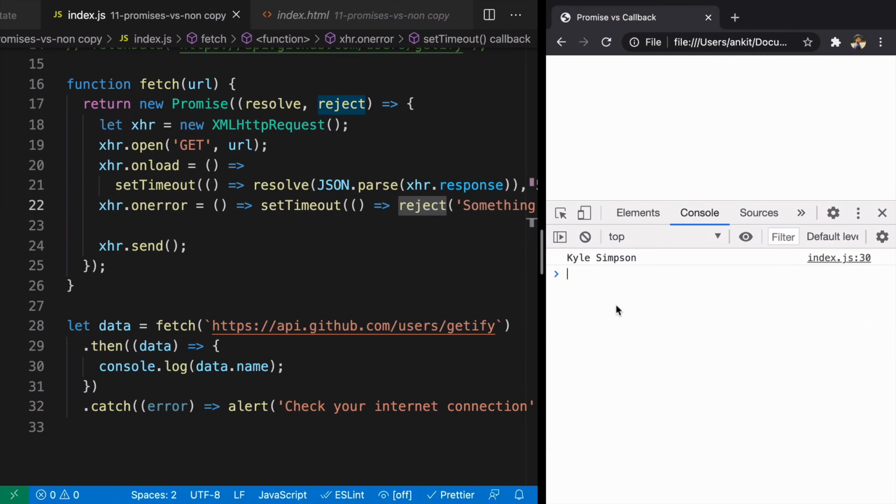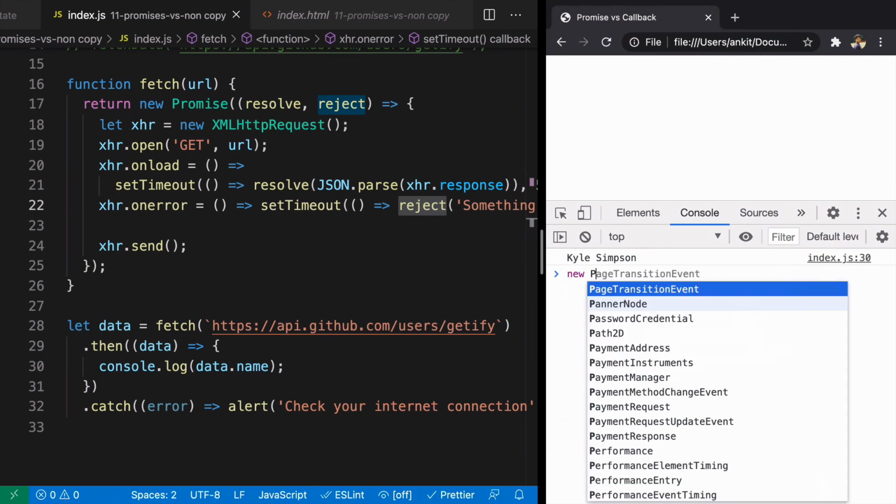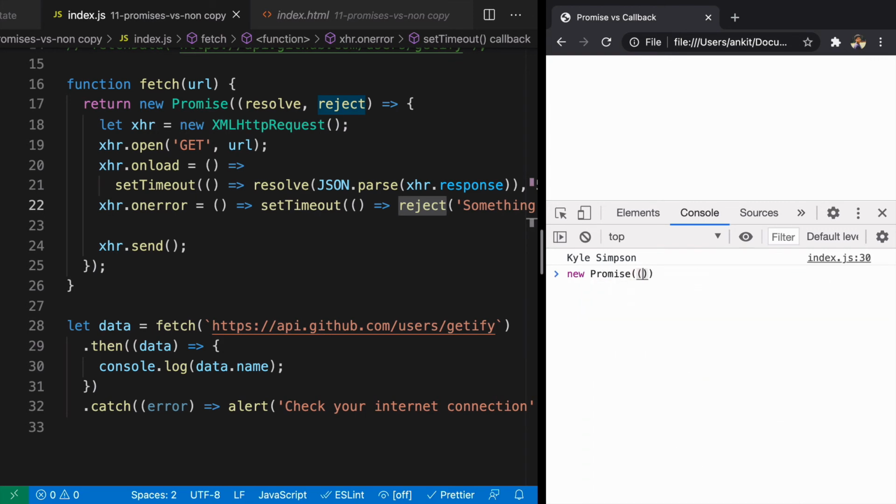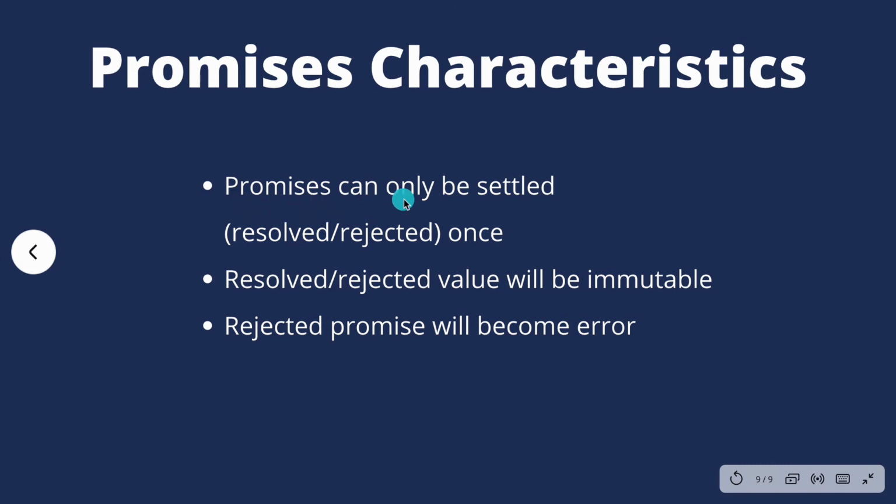What does it mean? Say you create a promise, and this promise gets access to resolve and reject. Here you're calling reject with a value like 21. What will happen is you can see an error here. So every promise that is rejected will become an error, and that is what we can see here. The characteristics of promises are: promises can only be settled once. The value that we get when the promise is either resolved or rejected is always immutable. You cannot change that. And the last one is that a rejected promise will become an error.